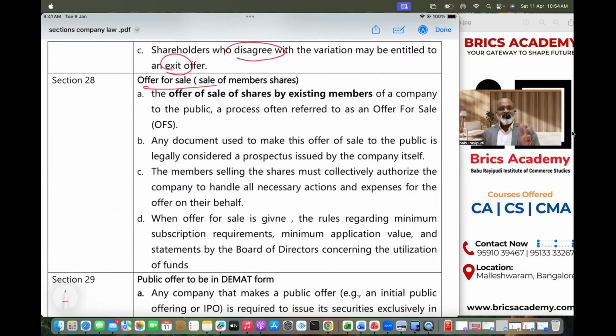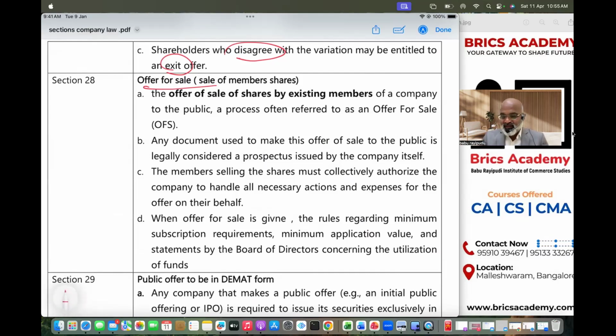All the expenses that are incurred by companies shall be borne by members. Only thing is, whatever regular rules that are supposed to be followed when company raises money for company, such as when company raises money, it cannot allot shares unless and until it has minimum subscription, minimum application money, and it has given justification why it has raised money, and also it has to give a statement where funds are utilized. I'm repeating once again. When company raises money, company should satisfy four very important things before allotment of shares. Number one, minimum subscription as specified by SEBI should be raised.